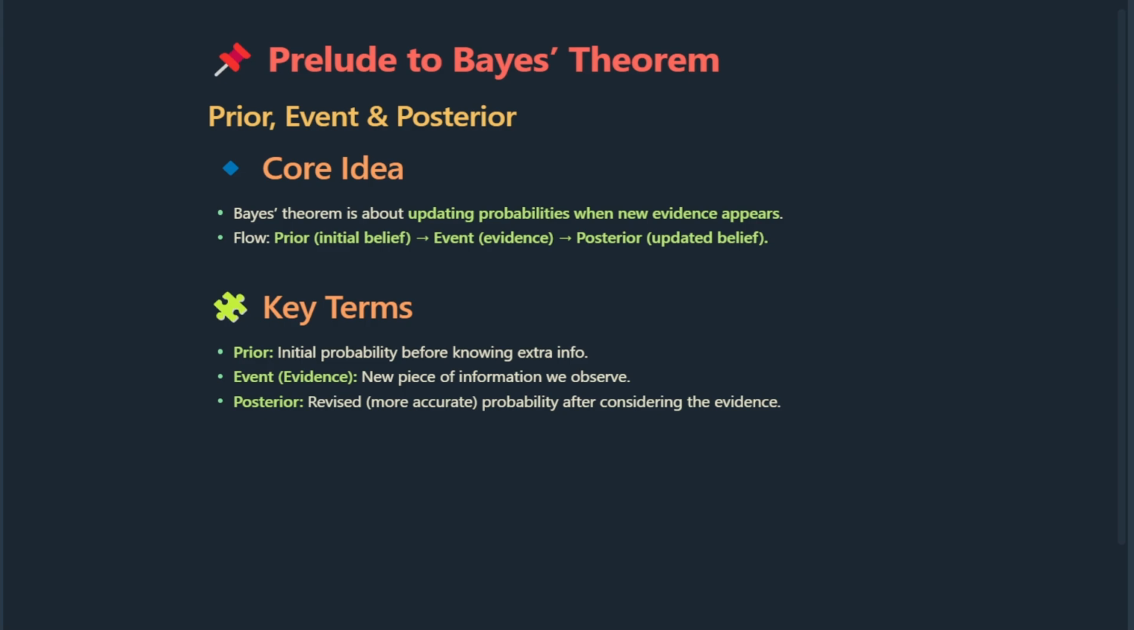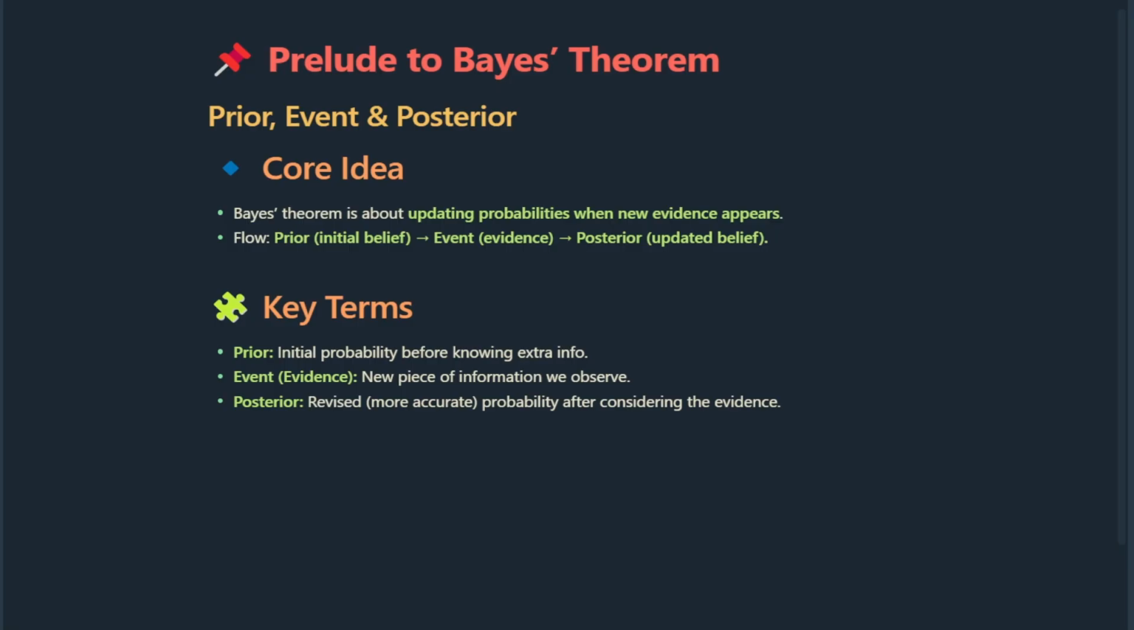Bayes' theorem is all about updating probabilities when new evidence appears. Think of it like this. First, we start with a prior, our initial belief about something before we have any extra information. Then we get some evidence, a new piece of information or observation. Finally, we update our belief and that becomes the posterior, the new, more accurate probability. So the flow is simple: prior, evidence, posterior.